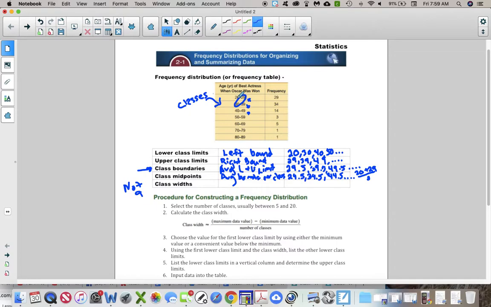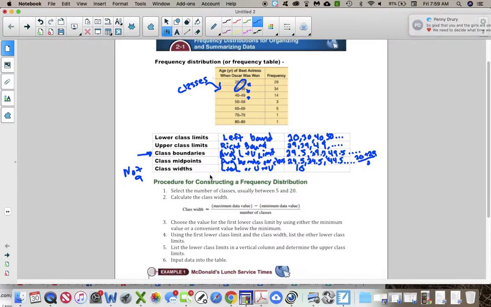So it's not a distance of 9. You're not going from here to here. You're going from here to here. That's 10 units. So I'm going to say the class width is only 10. And there's only one number for class width. You're not listing out all of the rest of them like this one. So I'm going to say L to L, or U to U. Lower to lower or upper to upper. Both of those should be the same distance.